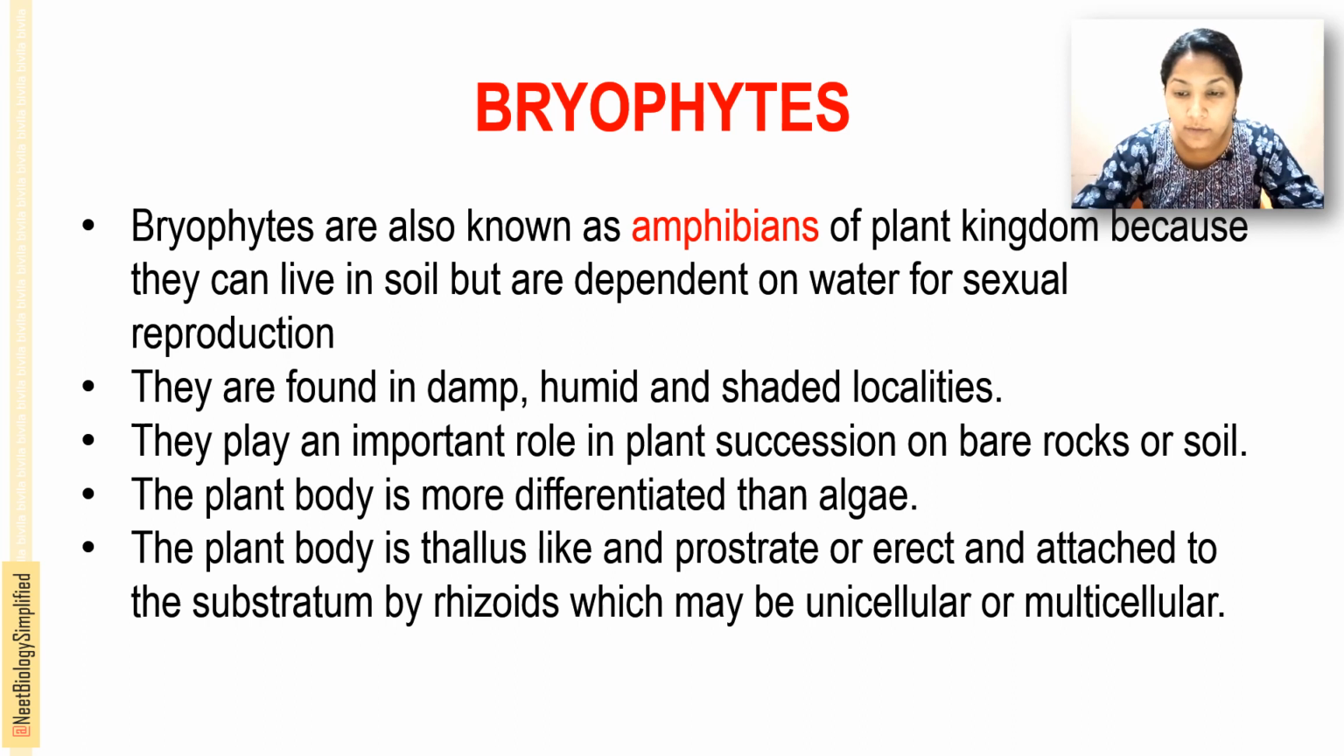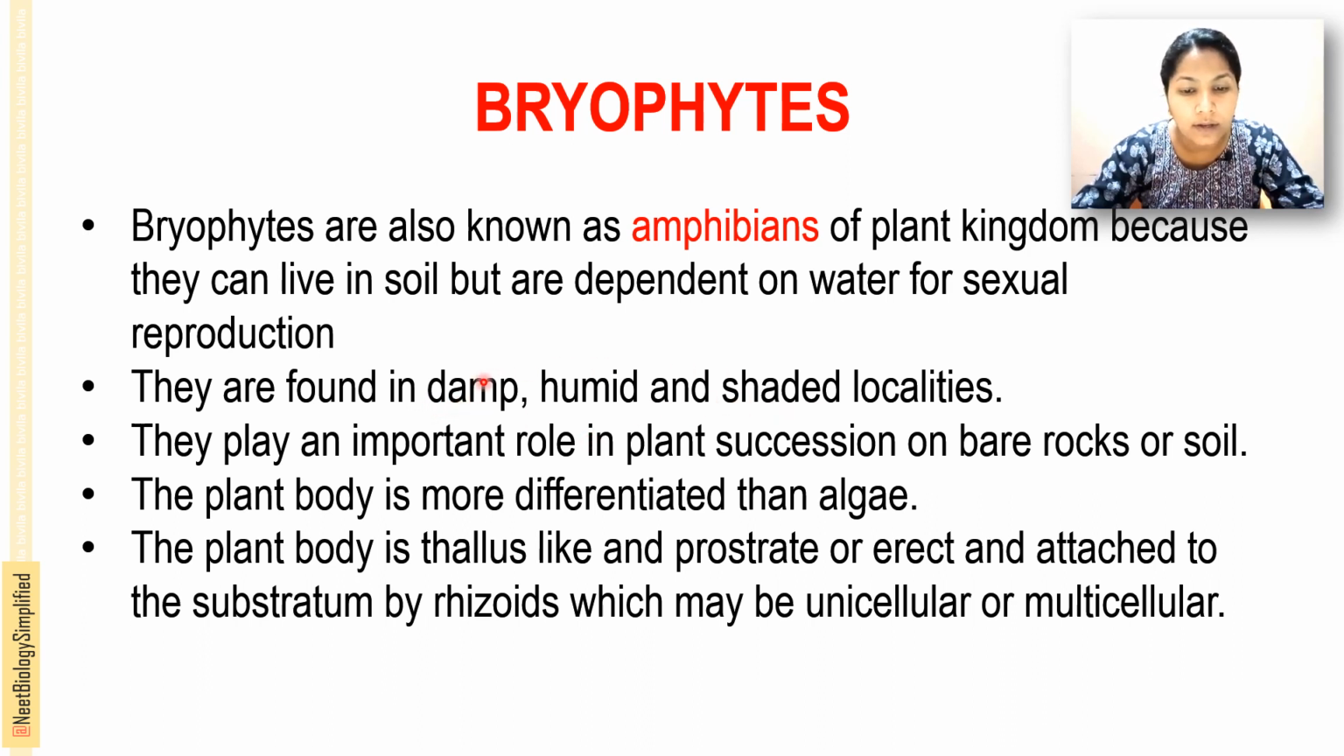Why are they amphibians? They live on land, in soil, but depend on water. For sexual reproduction they require contact with water. That is why they are called amphibians of the plant kingdom. They are found in damp, humid and shaded localities.